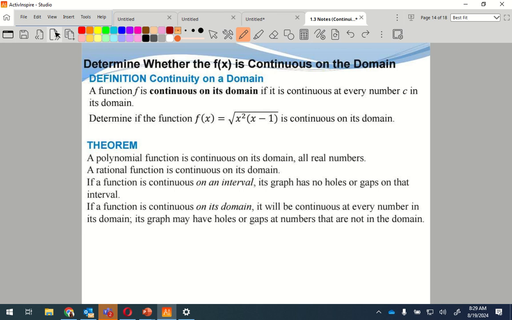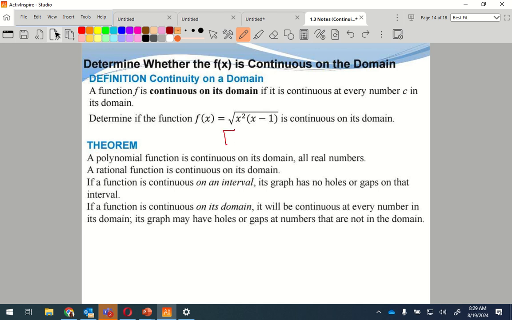So, if we're talking about the domain, we have to be very precise of what the domain of this one would be. I would say that my domain of this would start where? Where was I saying I'm allowed to have it? At 1, right? I could have 1 because that would give me a result of 0. So I can have 1.